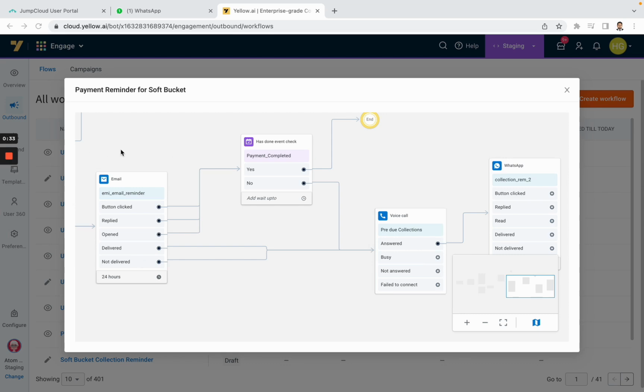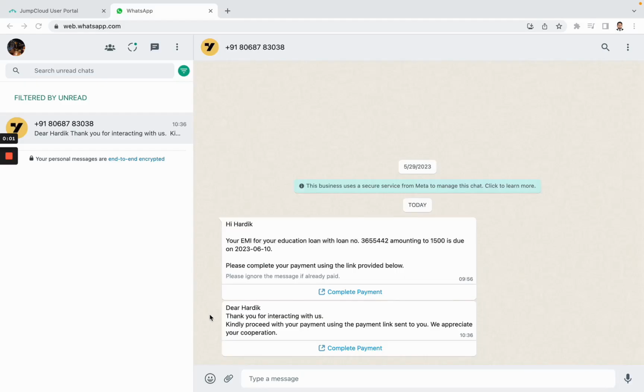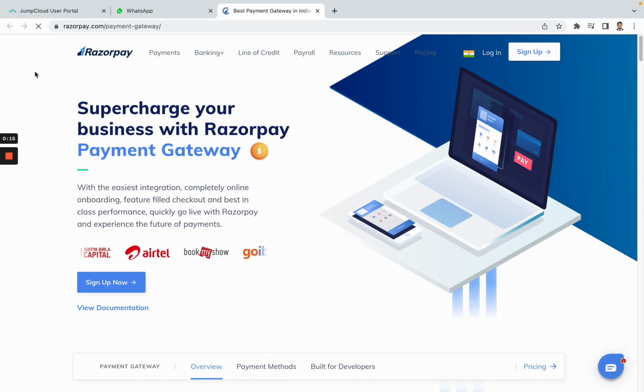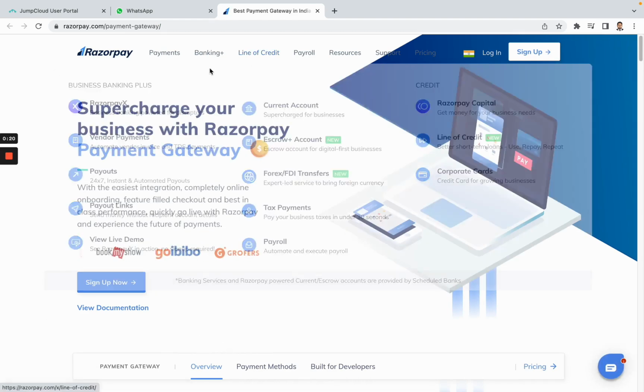So now we have received our voice call also after the email. Once it checked that again the payment has not been completed, the voice call got triggered. And accordingly, now we have also received the WhatsApp link for the payment. So here, as we can see, we have received our WhatsApp link after our voice call, that talks about thank you for interacting with us, and now we can complete the payment by clicking on the link again, and it would take us to the payment page. So this is a dummy link that we have set up currently. Accordingly, the payment link can be set up in that link.